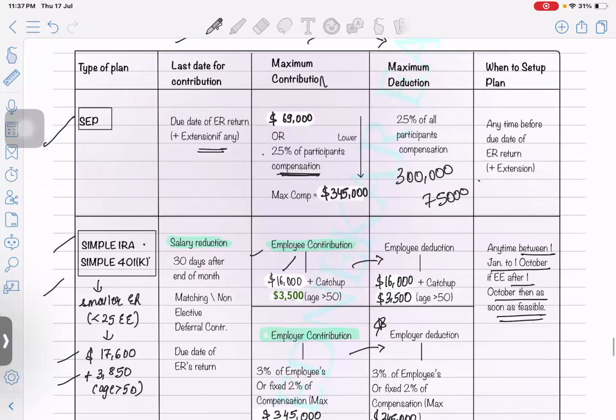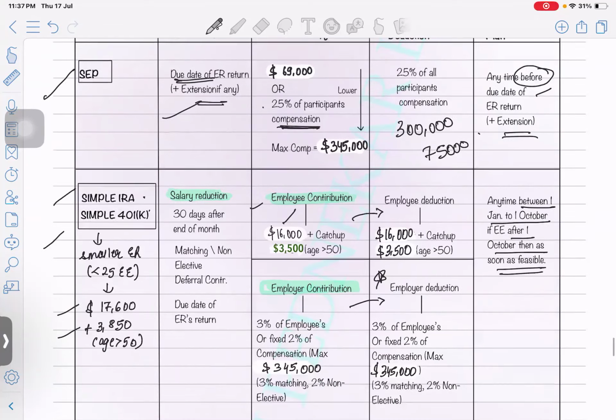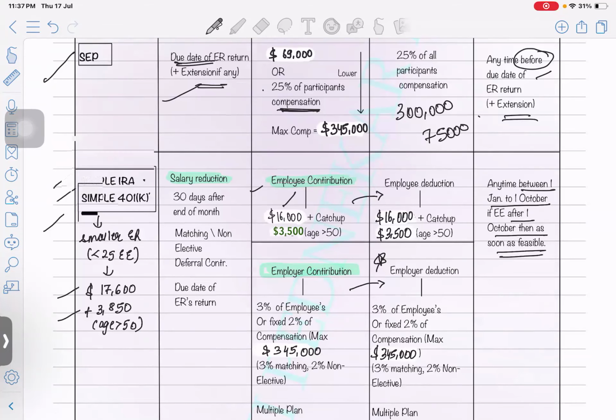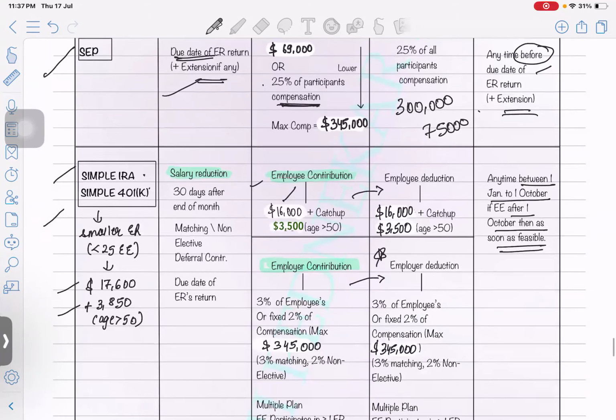Okay. When you're going to set up the plan, anytime before the due date of the employer return, set up the plan in the sense that you can make the contribution maximum till due date, but the plan needs to be set up, all the employees, or let's say you yourself, should get enrolled in that plan before the due date of the return. Okay, anytime before the due date of the return plus extension. And here it's like till the due date of the return you can make the contribution. Okay, the limit for 2024 is $69,000 contribution limit for SEP plan.